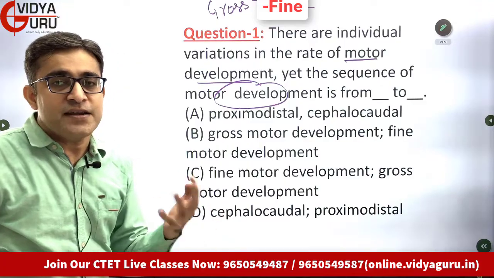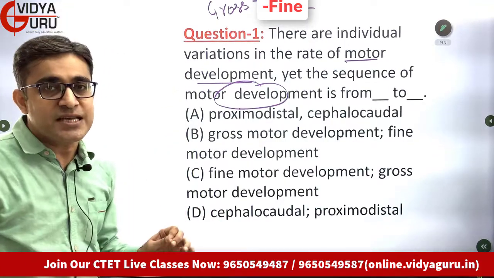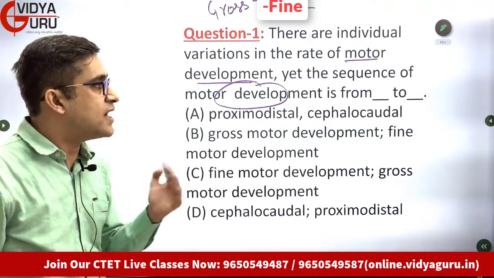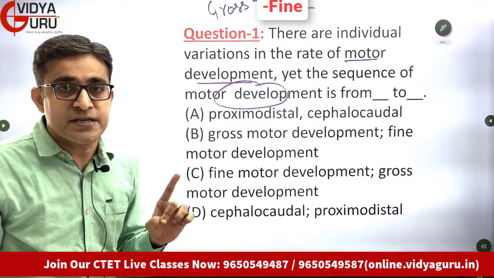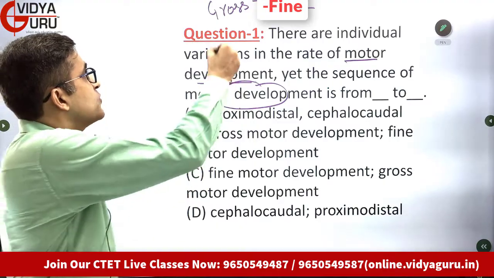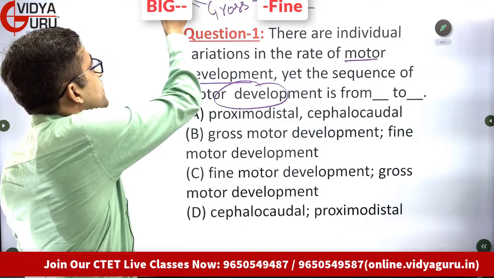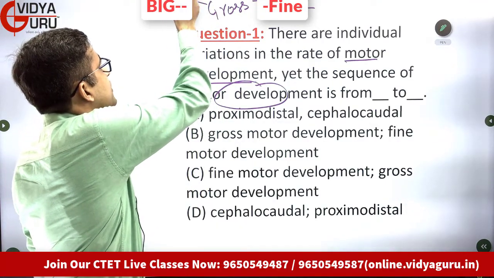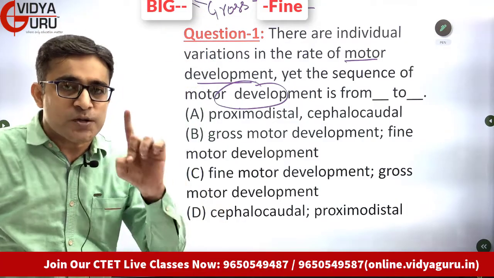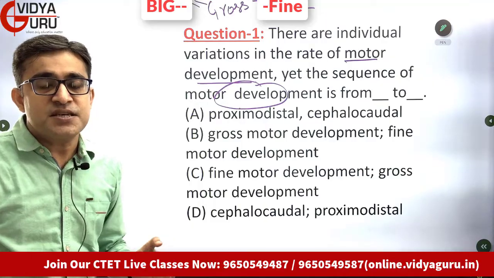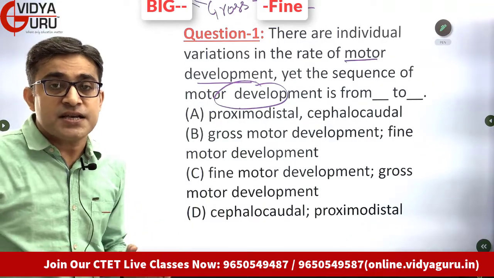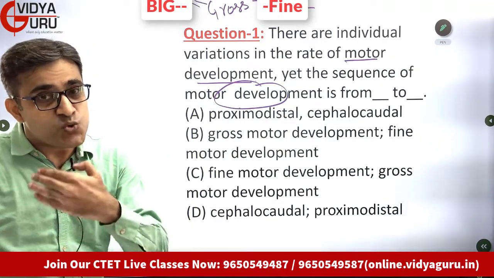If you don't have an understanding of what gross motor skills are and what fine motor skills are, let me explain with an example. When we talk about gross motor skills, we are talking about big muscle groups, the large muscle groups, such as the muscle groups involved in swinging a bat.